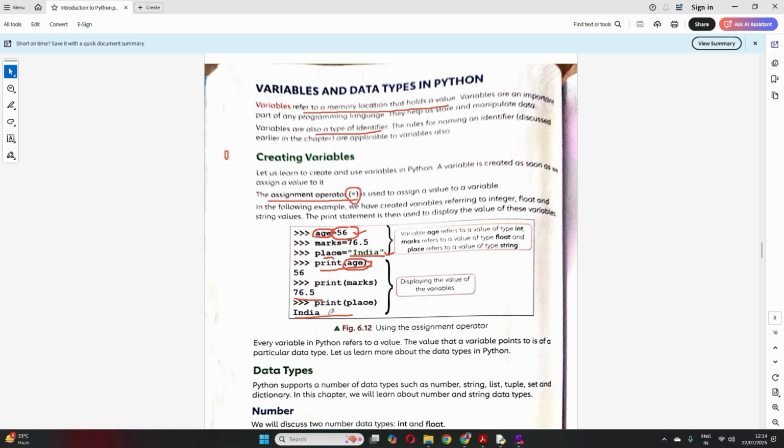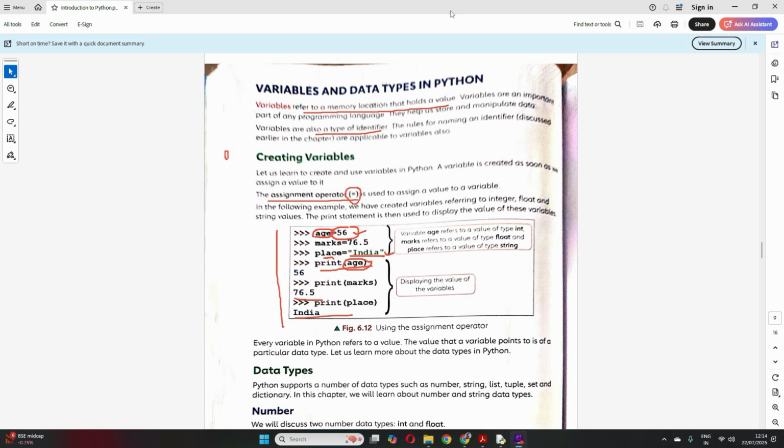Clear? So what is a variable? I hope it's clear to you. A variable is basically for storing any value, and it refers to a memory location that holds a value. This is very important. We'll be using a lot of variables when you start writing your programs in Python.